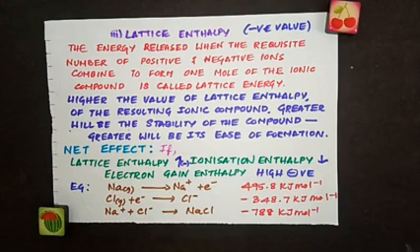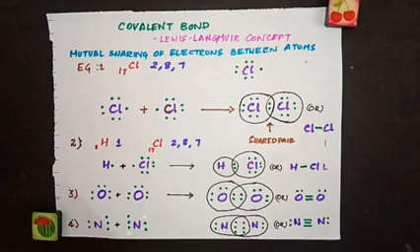So these are the factors which govern the ionic bond formation. So we are done with electrovalent or ionic bond. Now we are going to see the next type of bond, which is covalent bond. The ionic bond was explained by Kossel, and this covalent bond is explained by the Lewis-Langmuir concept. We know how covalent bond is formed by mutual sharing of electrons between atoms.